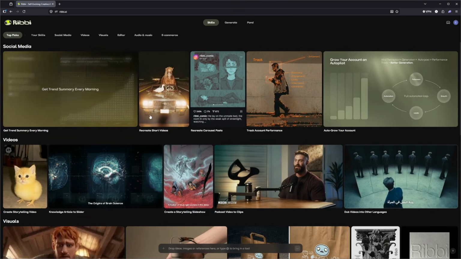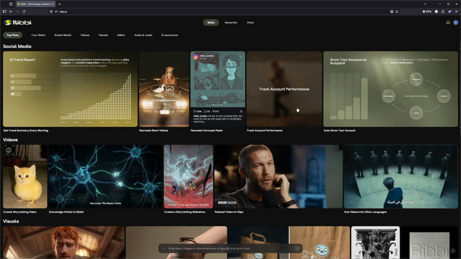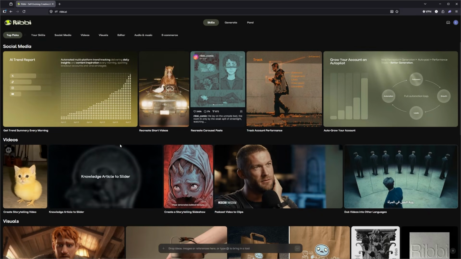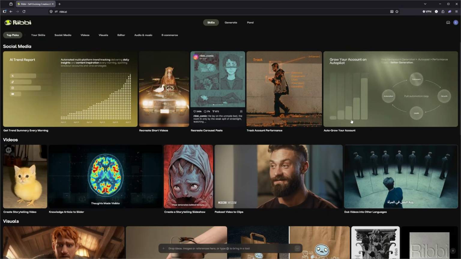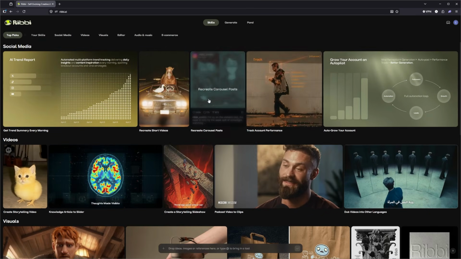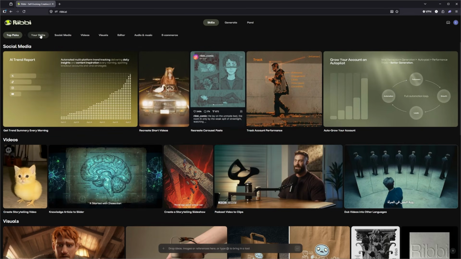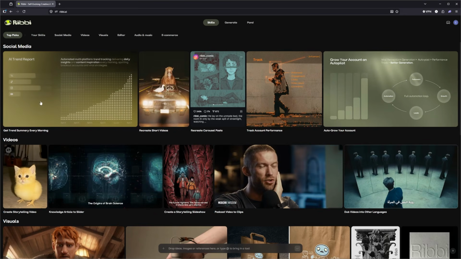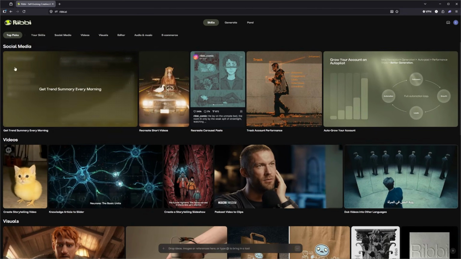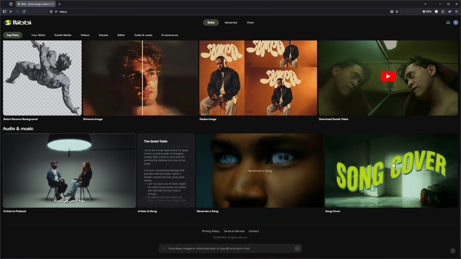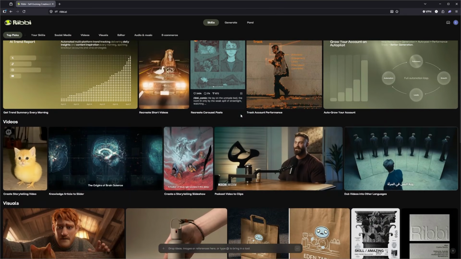So some quick context behind all of this. Ribbi isn't just another AI generator. This is an AI agent that will build workflows for you. Instead of using multiple tools, it connects everything in one system, and you can save what you create as a skill, like a reusable shortcut for content creation. So for this skill, we can see many different options. You have different social media options, video, visuals, editors, and much more. So whatever you need, Ribbi has you covered.